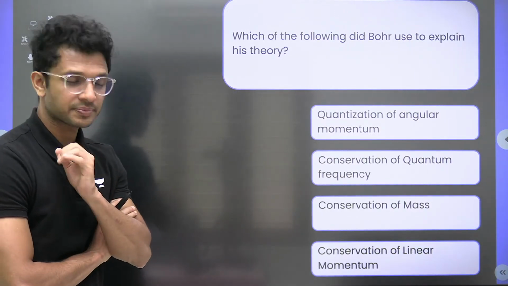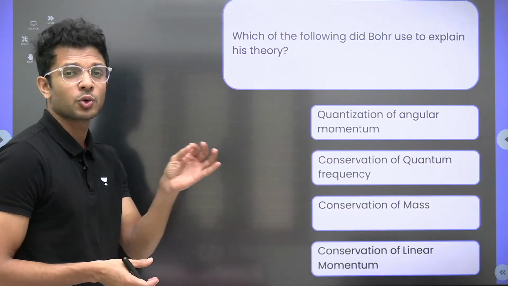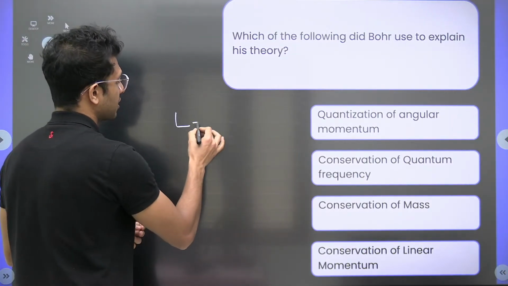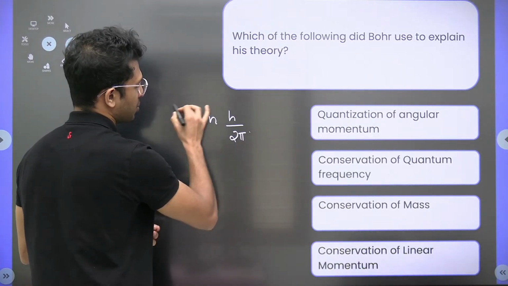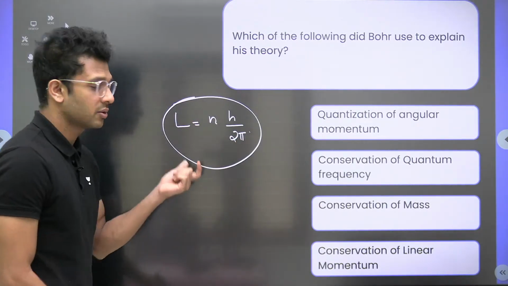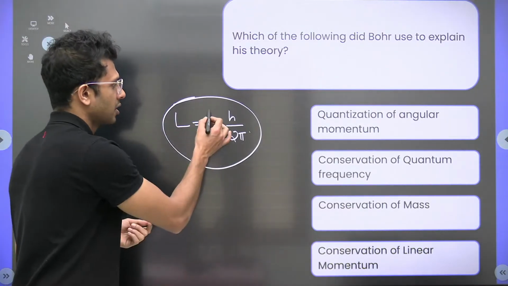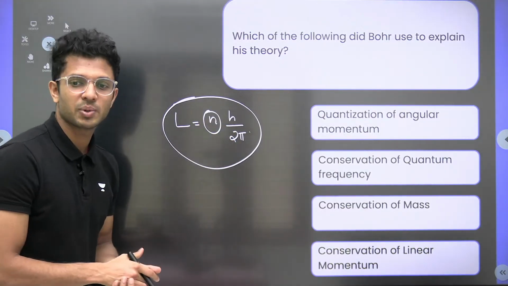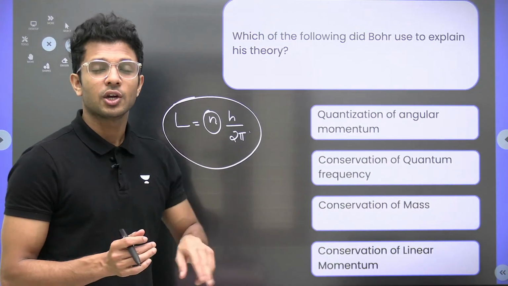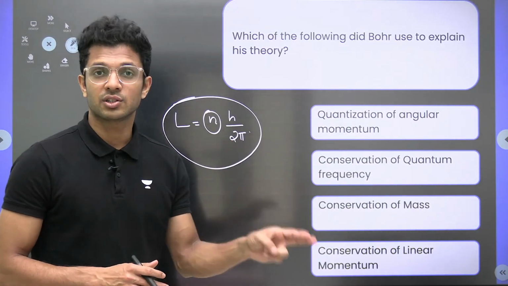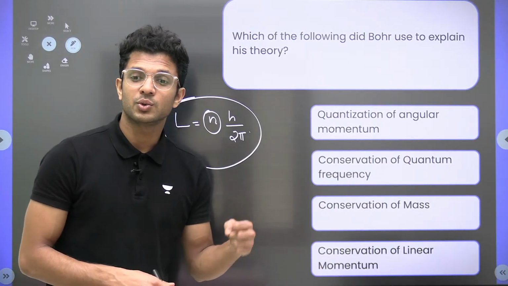He told that in his second postulate, electrons will only be revolving in those orbits where the angular momentum of the orbit is an integral multiple of h by 2 pi. So by equation you can write L should be equal to n times h by 2 pi. If this condition is satisfied, those orbits exist, and it is in those orbits only that the electrons will be revolving around the nucleus.